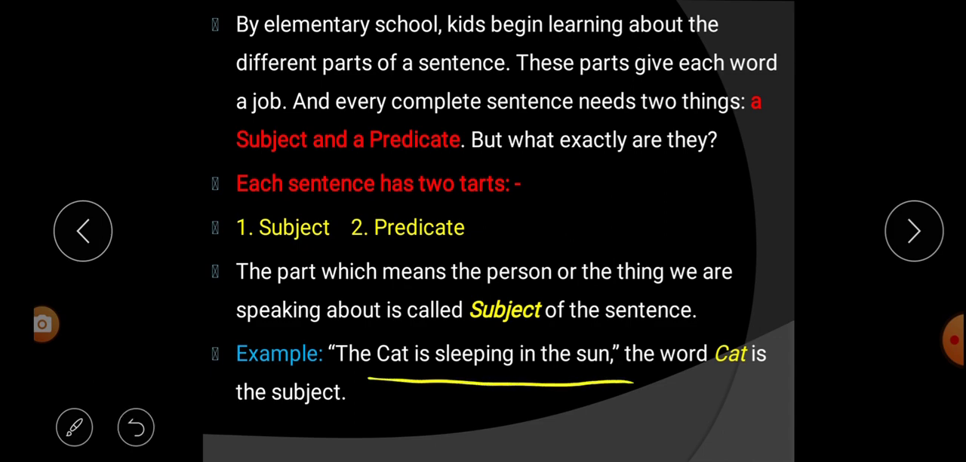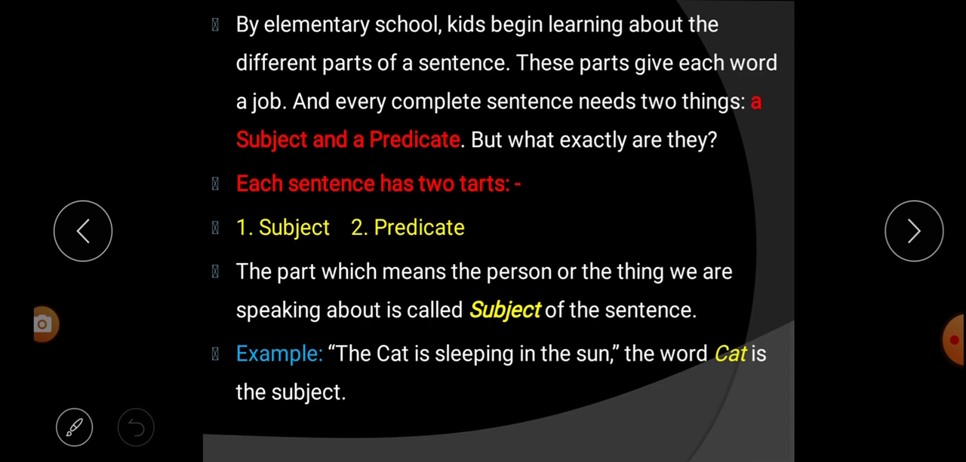The cat is sleeping in the sun. The word cat is the subject. So can you tell me, in this sentence about whom or what we are speaking? In this sentence we are speaking about the cat. That's why cat is the subject in this sentence.